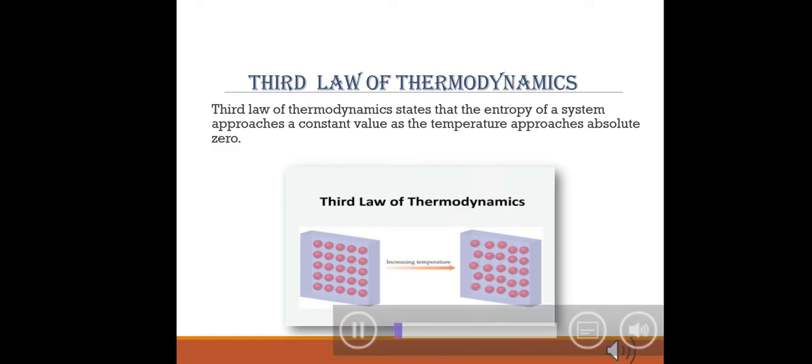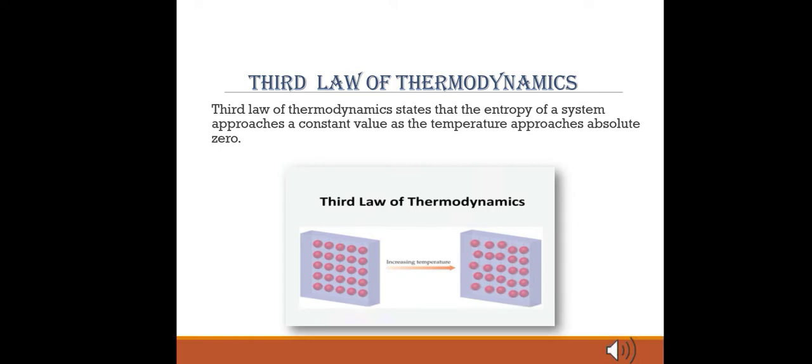The third law of thermodynamics. Third law of thermodynamics states that the entropy of a system approaches a constant value as the temperature approaches absolute zero. Now moving on to the example, the molecules within the steam move randomly. Therefore it has high entropy. But if these vapors are set for cooling this steam to below 100 degrees Celsius, it will get transformed into water, where the movement of the molecules will be restricted, resulting in the decrease of entropy.